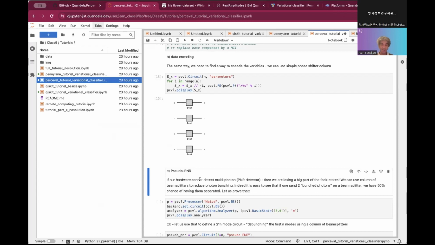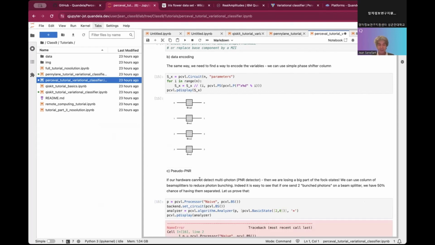So we can build a pseudo PNR, and pseudo PNR is very simple. In fact, what we'll be doing is that if we have 2 photons in one mode, then we'll be dispatching these photons in 2 modes.